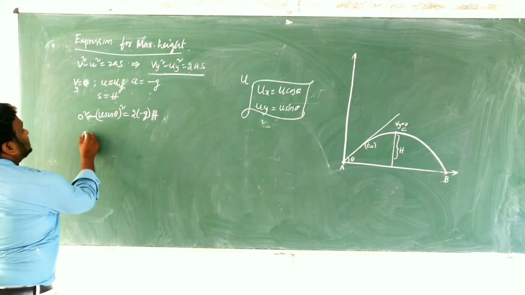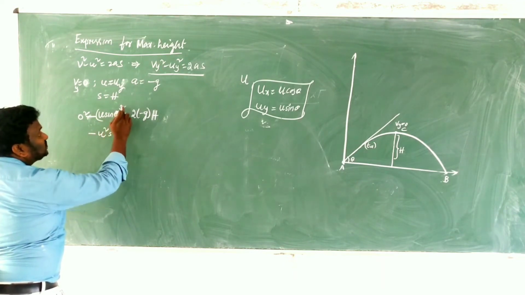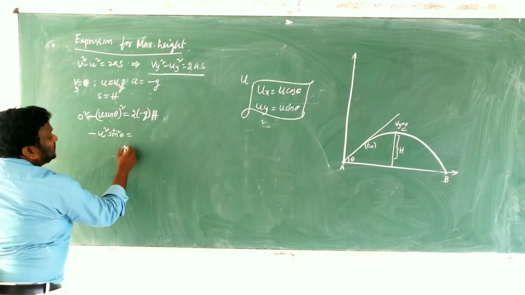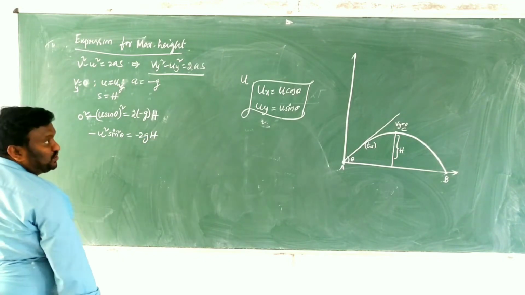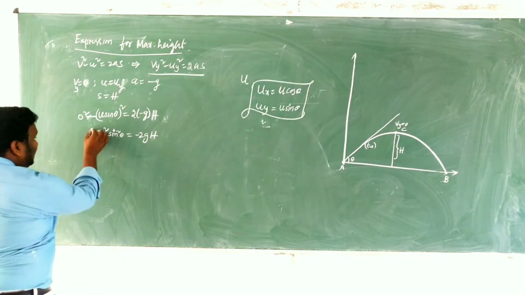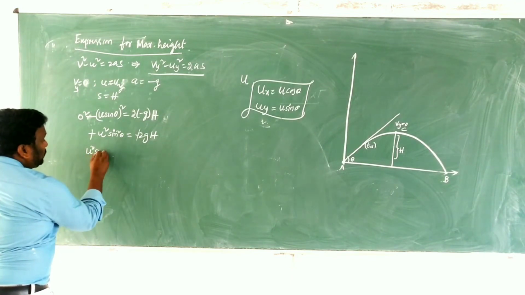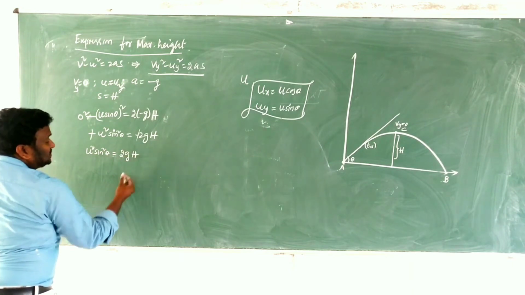So, children, minus u square, (u sin theta) whole square means u square sin square theta, is equal to minus 2gh. Minus minus gets cancelled, children. Then what do you get? u square sin square theta is equal to 2gh.